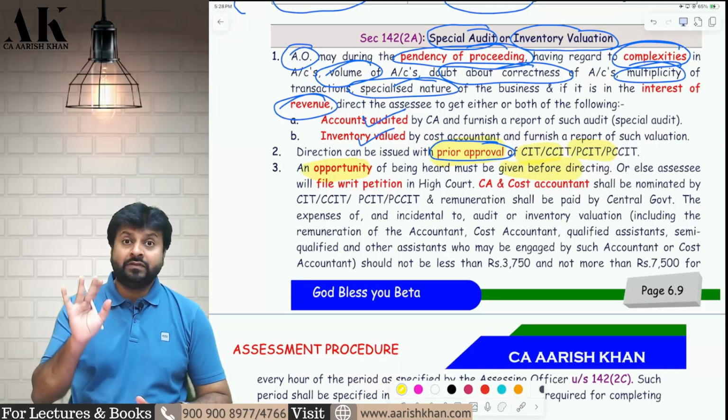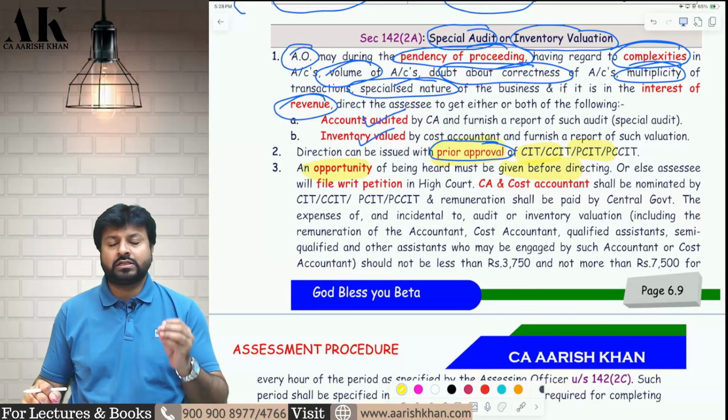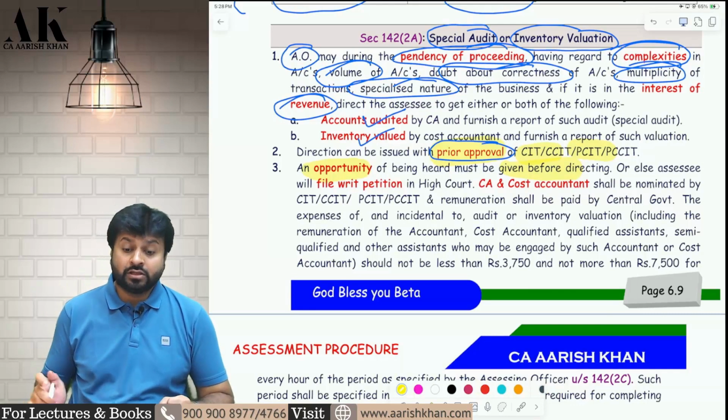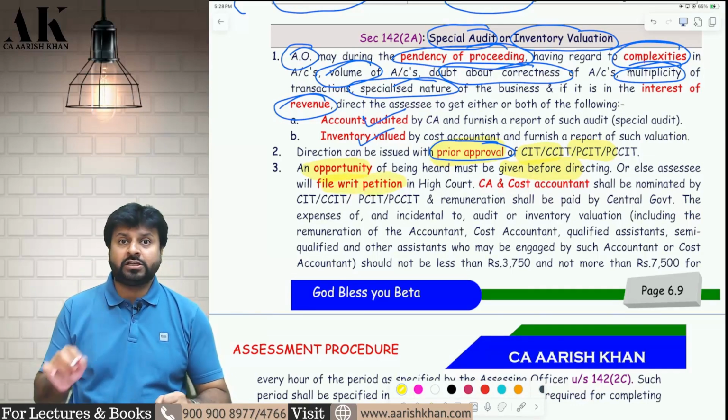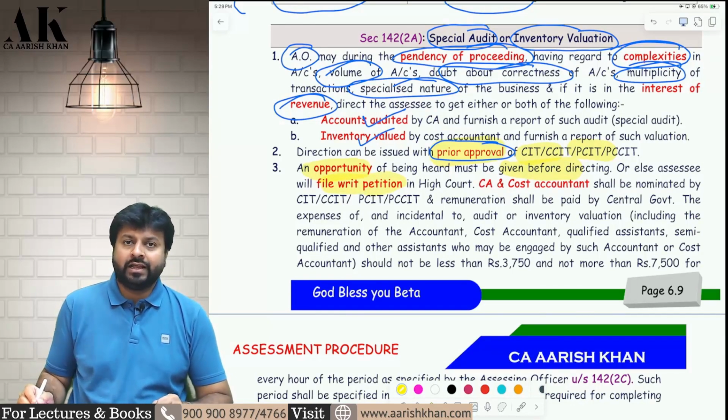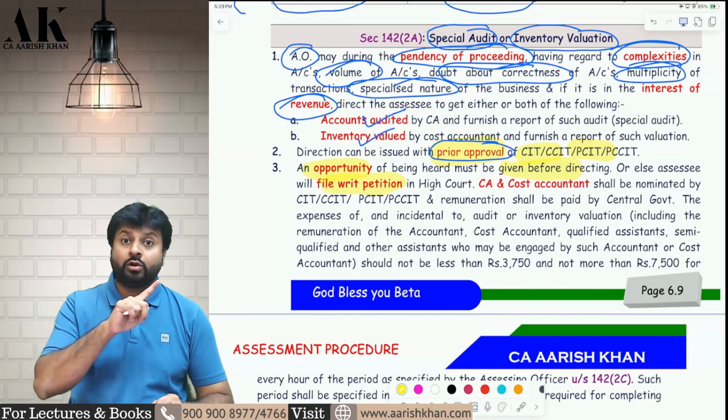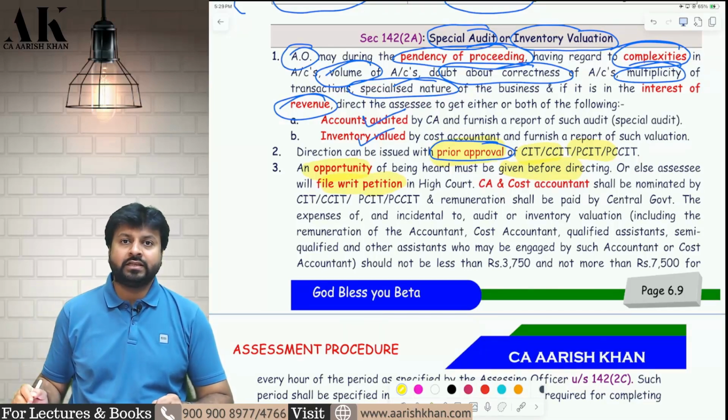Plus, if the AO does not give an opportunity of being heard to the assessee, then the assessee has an option to go to the High Court and file a writ petition against the assessing officer's direction, and the High Court can quash such direction if it is against the assessee.